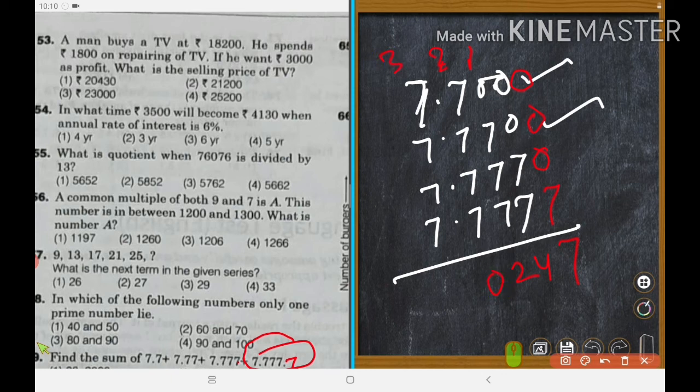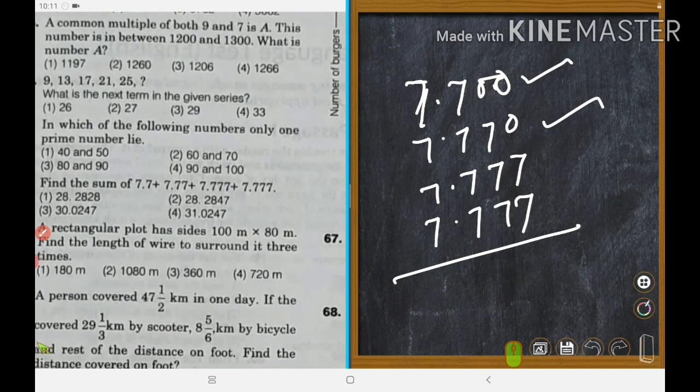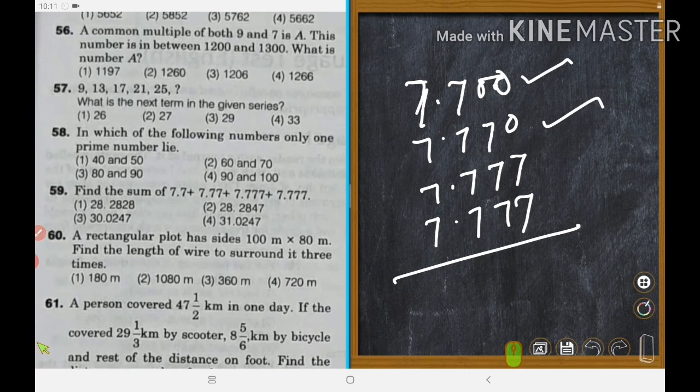Yes, 7 fours how many? 28 plus 3 is equal to 31. So 31.0247. Right answer is what? 31.0247. Okay, done. We shall move on. Yes, here is the answer. Which is correct? Tell me. This is 31 point. Number 4 is correct.